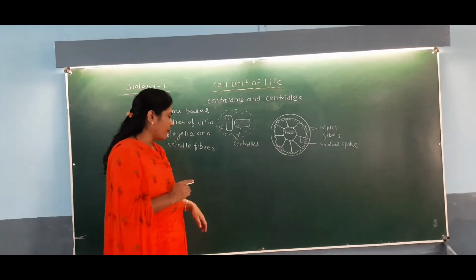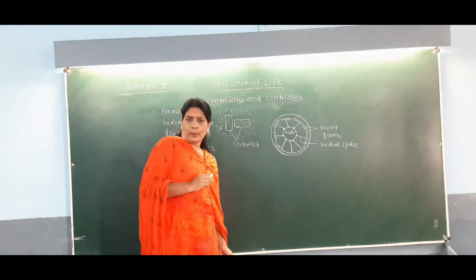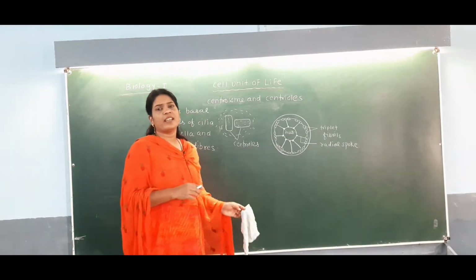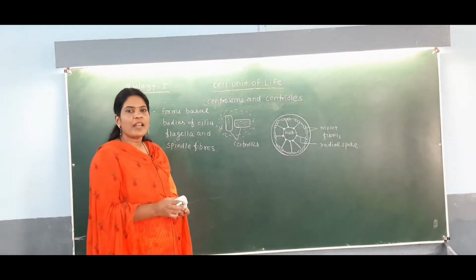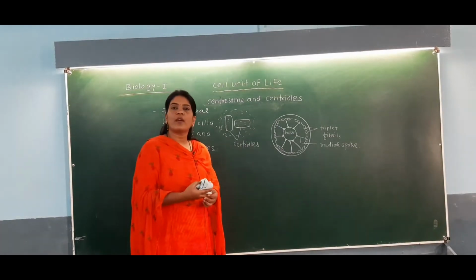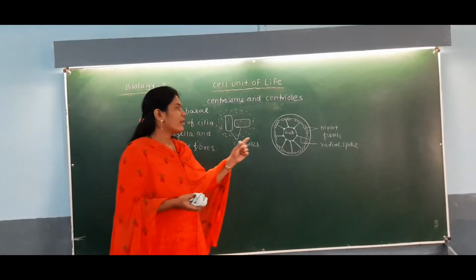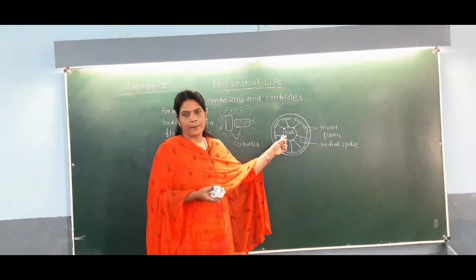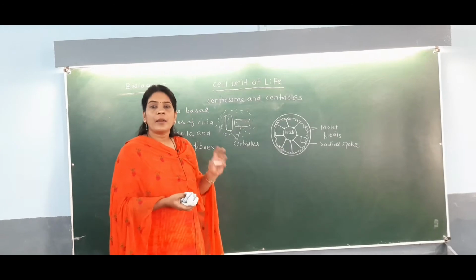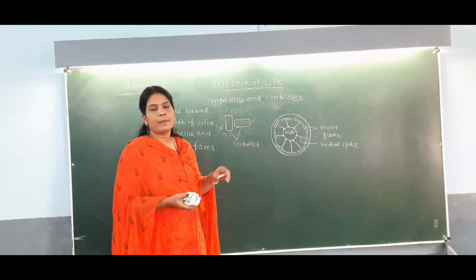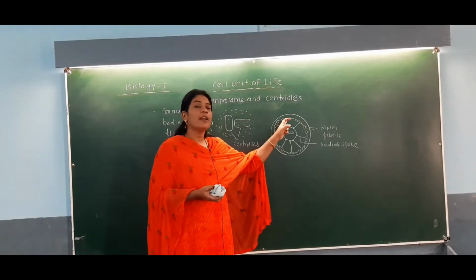One point you have to remember from the NEET point of view: don't be confused between the section of cilia and flagella and the section of the centriole. In cilia and flagella, the central part is called the axoneme, whereas the central part of the centriole is called the hub. In cilia and flagella there are 9 doublet fibrils, but in the centriole there are 9 triplet fibrils.